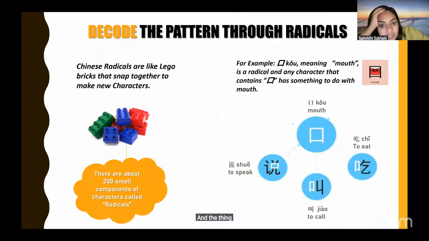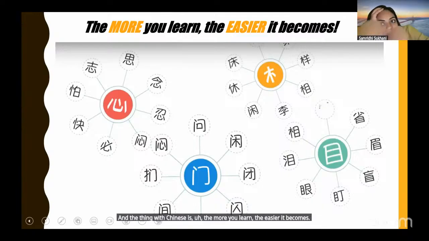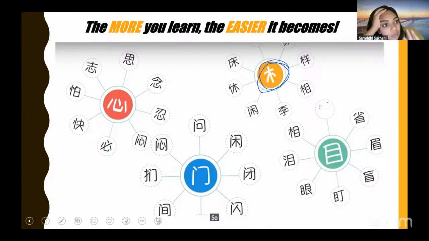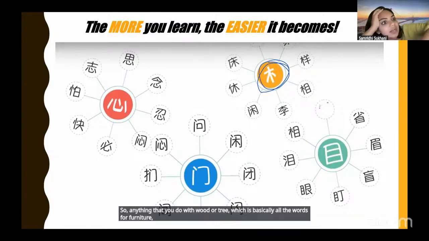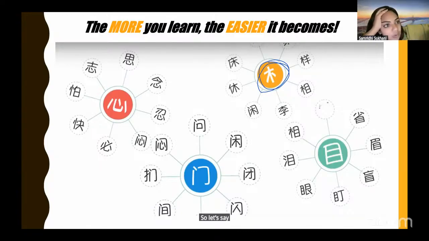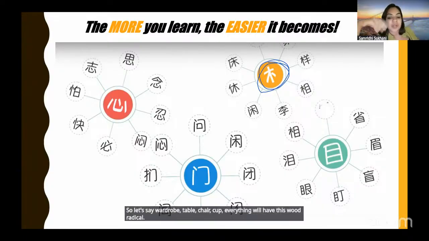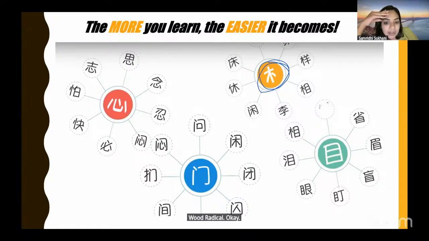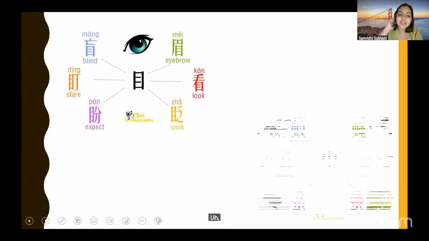And the thing with Chinese is the more you learn, the easier it becomes. So let's say you learn this word is wood or tree. So anything that you do with wood or tree, which is basically all the words for furniture, will have this radical. So let's say wardrobe, table, chair, cup, everything will have this wood radical. And yeah, they just spread. If you learn one, you can learn 10. That's the kind of situation. That's it.